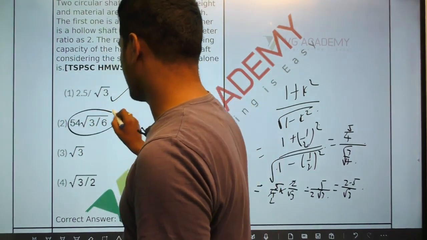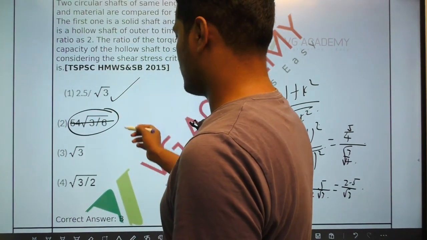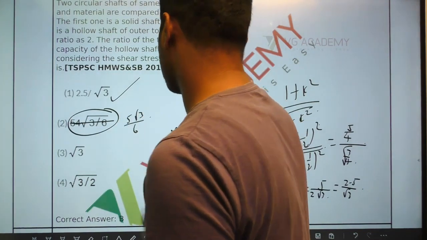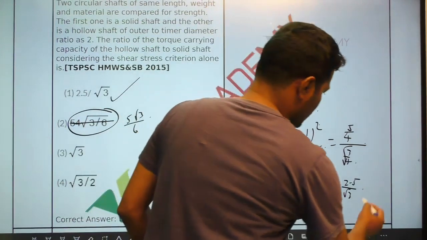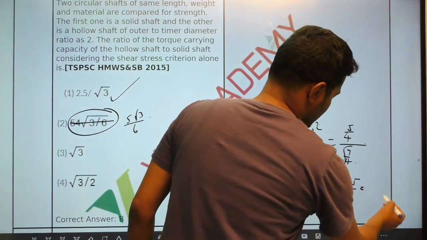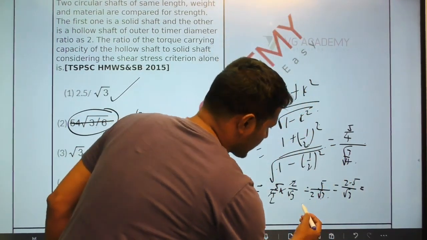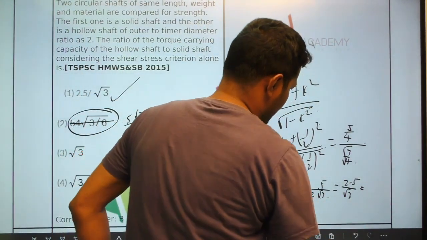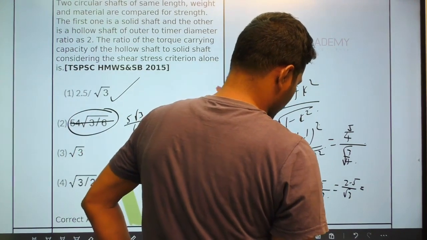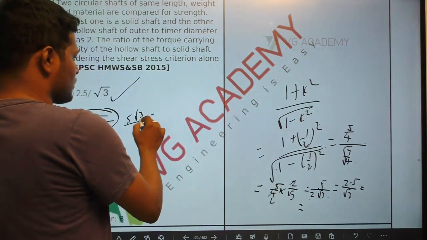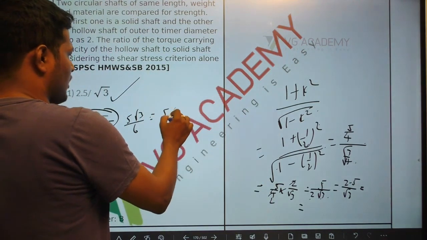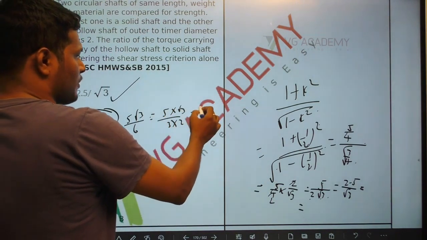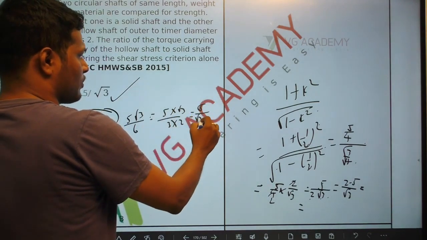There is a correction here, please note it down. This will be 5 root 3 by 6. You can make this like, this is 5 by 2 root 3, right? So see, 5 root 3 by 6 is 5 into root 3 divided by 3 into 2, which will become 5 by root 3 into 2.